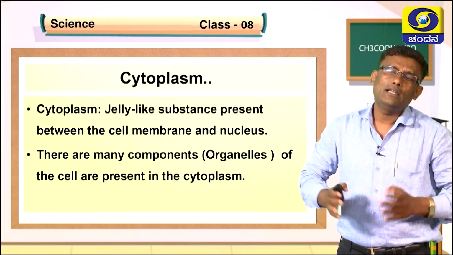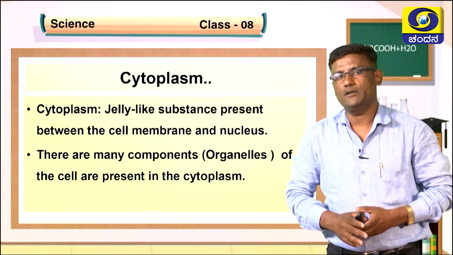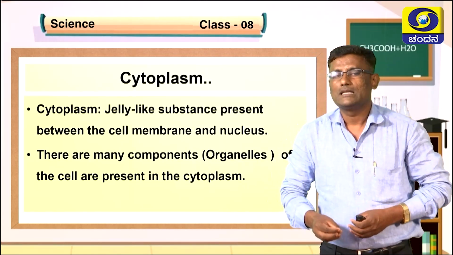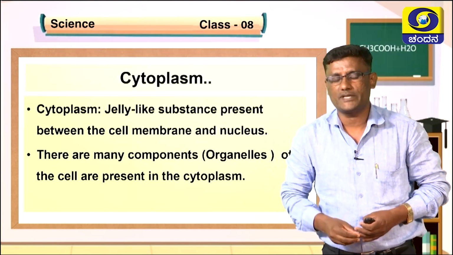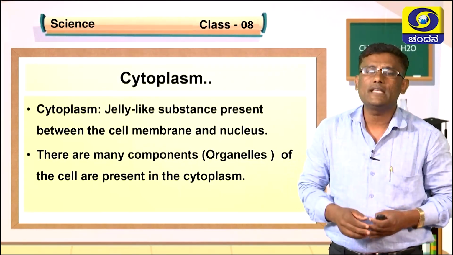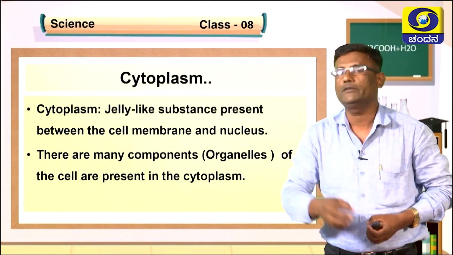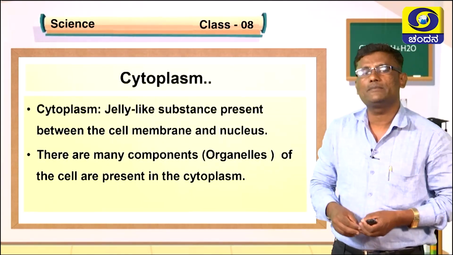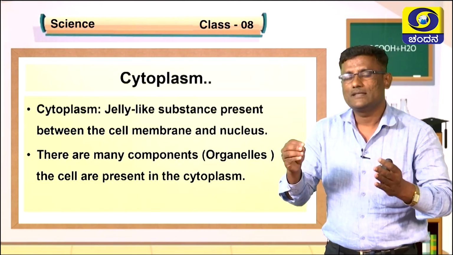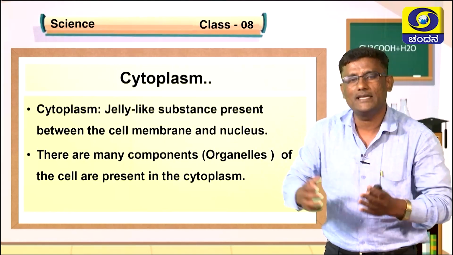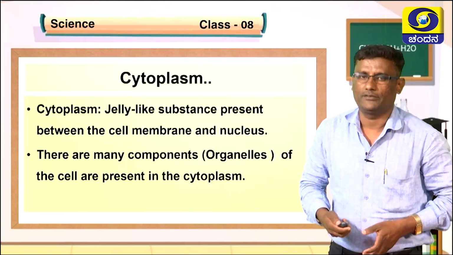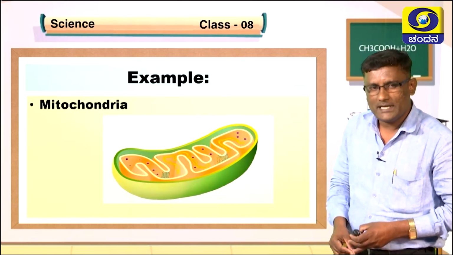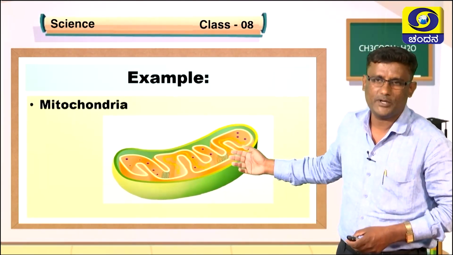Dear students, we will extend our concept with the cytoplasm. As we discussed earlier, cytoplasm is a jelly-like substance present between the cell membrane and the nucleus. Inside that cytoplasm there are many components. We call such components the cellular organelles.